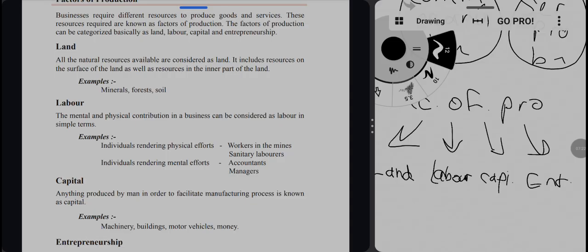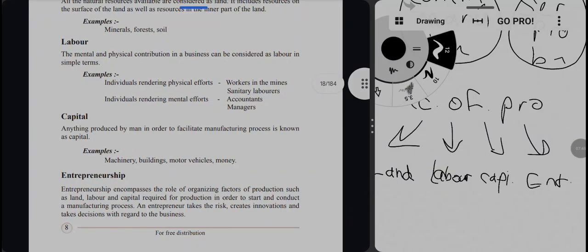Okay, so it comes naturally. The land comes naturally, it is not human made. So all the natural resources available in a business is called land. It includes the resources on the surface of the land as well as resources in the inner part of the land. For an example, minerals, forest, soils, like that.